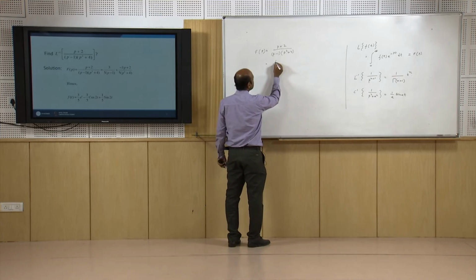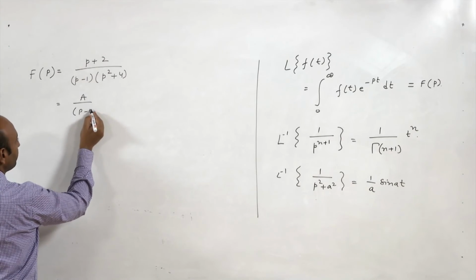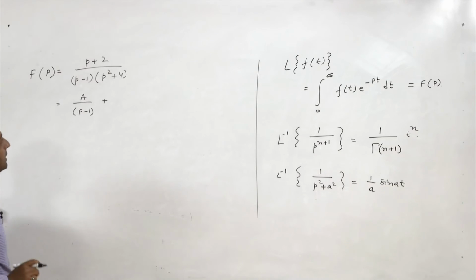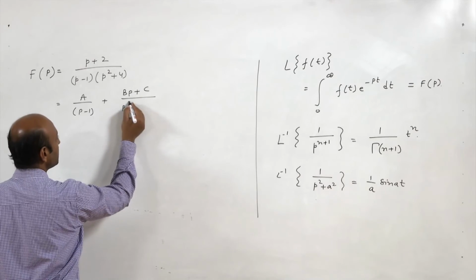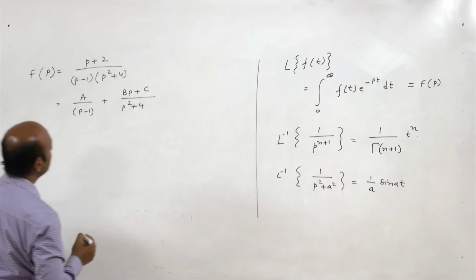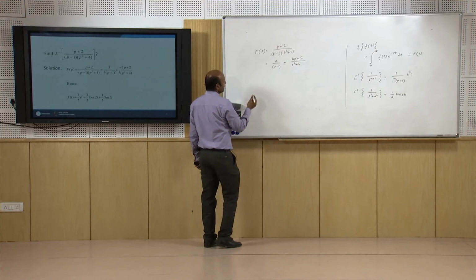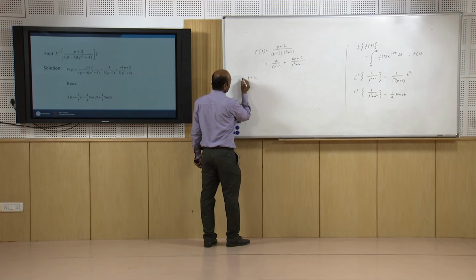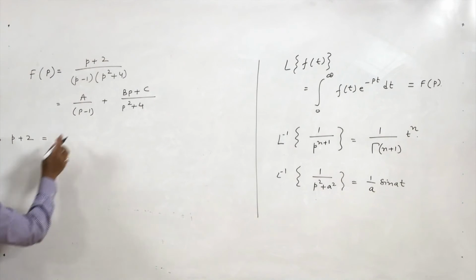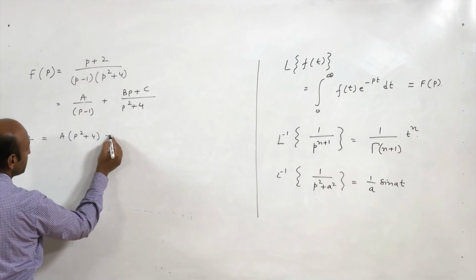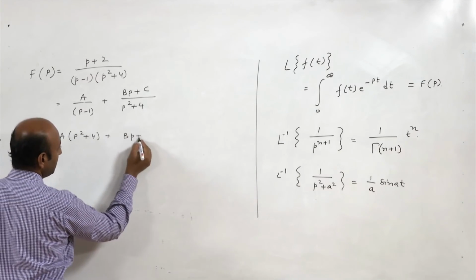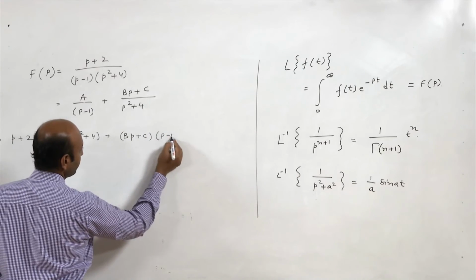So, it can be written as A upon p minus 1 plus, since it is a quadratic part, in the numerator we will have a linear term, linear in p. So, it will be Bp plus C upon p square plus 4. So, p plus 2 will be equal to A into p square plus 4, plus Bp plus C into p minus 1.